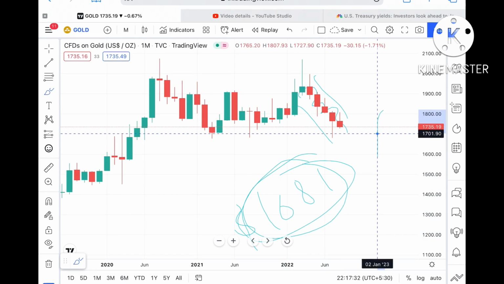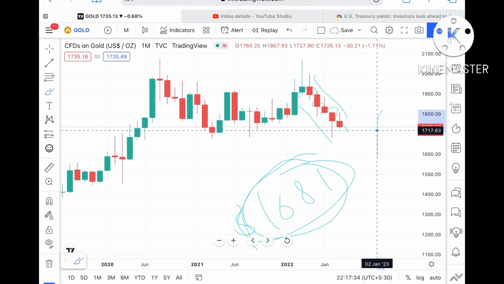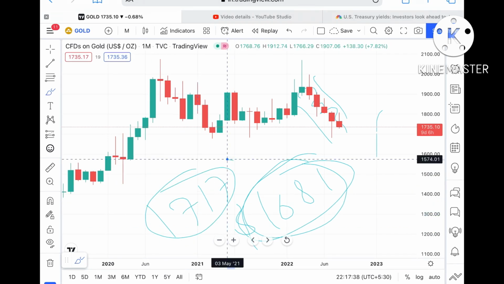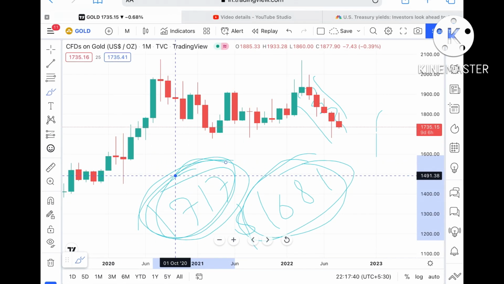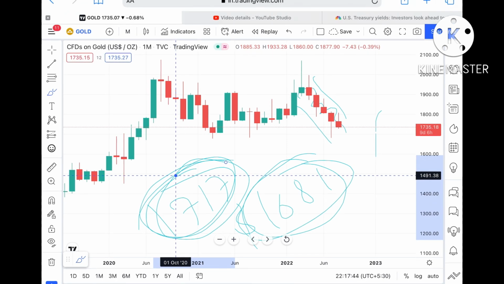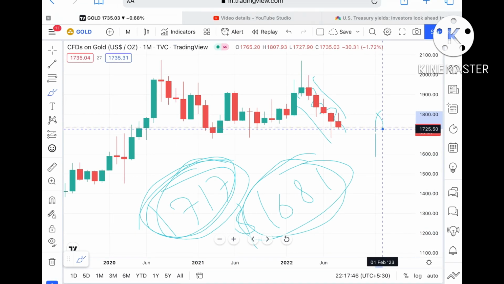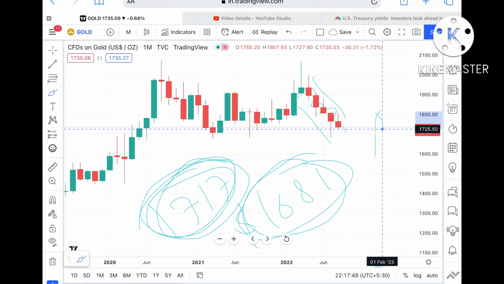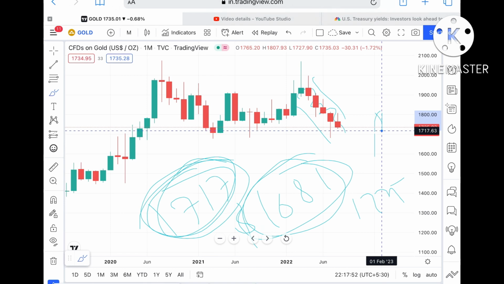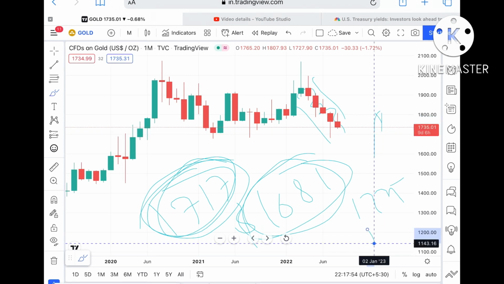Keep this in mind. And before that, what we have seen, a support of around 1717 is also a weak support. So if the price comes close to this level, then we can see it can fall further down. Now it is trading at around 1735. Suppose this level didn't sustain, there is a higher probability we can see it can touch a level of $1725, and if the price falls below that level, then we can see it can touch a level of